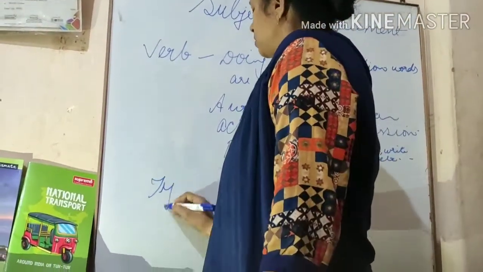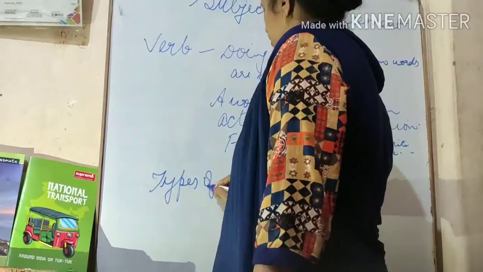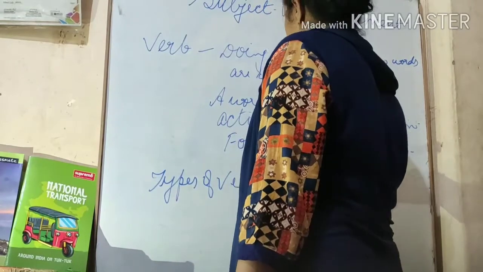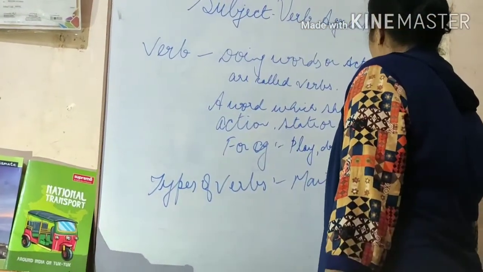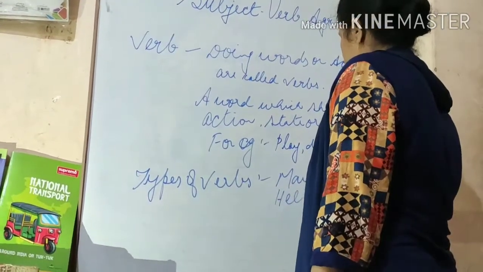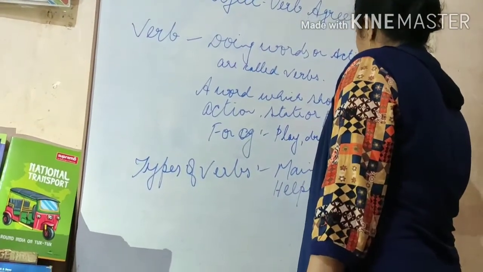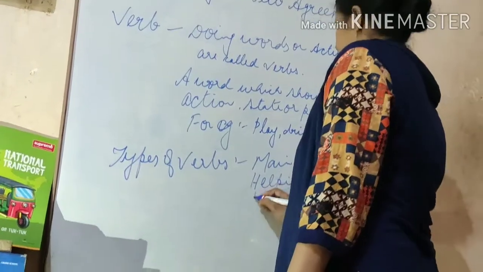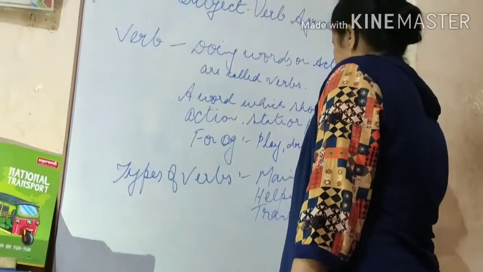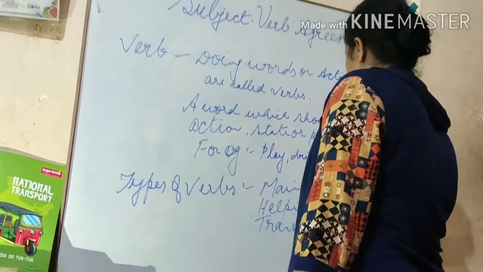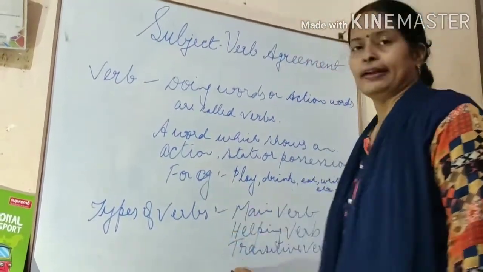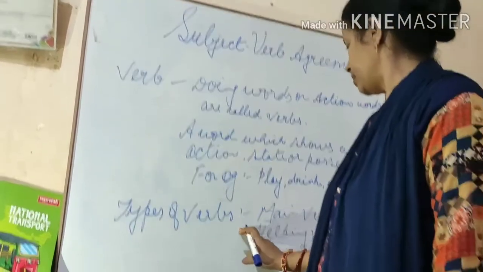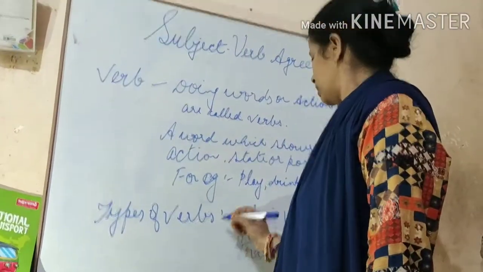Types of verbs we have studied in class 7, class 6: main verb, helping verb, transitive verb, intransitive verb, finite verb, non-finite verb. So we have studied these verbs.